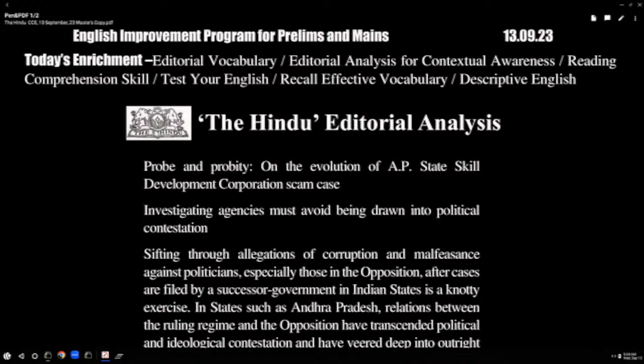Then any editorial like this starts with the investigation, then talks about the allegations, then touches on who has been arrested and the reasons behind. Eventually it says whether it is a genuine case or there is some sort of political vendetta. That word is there in the editorial. I'll go to the first one. What is the first word here?